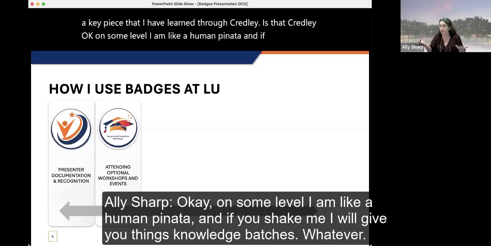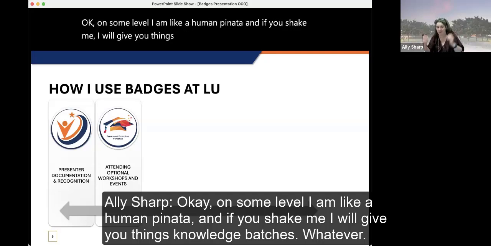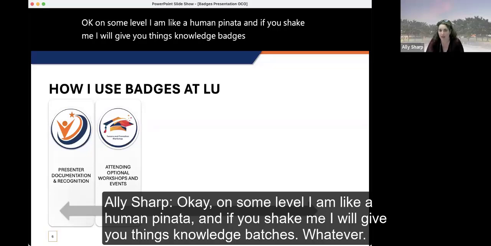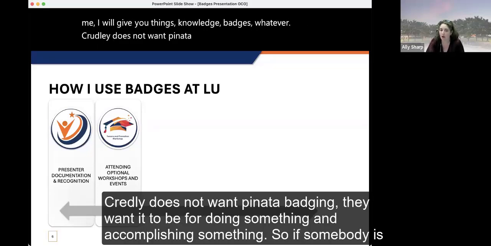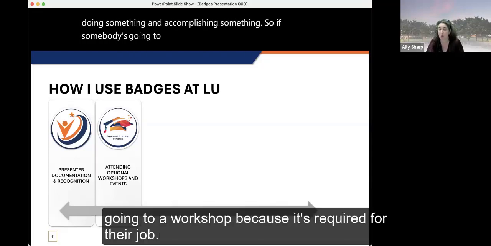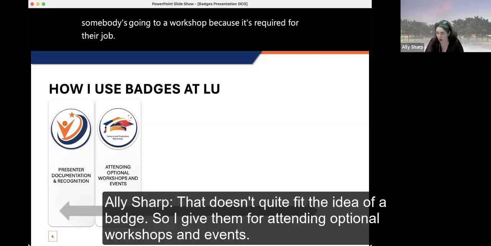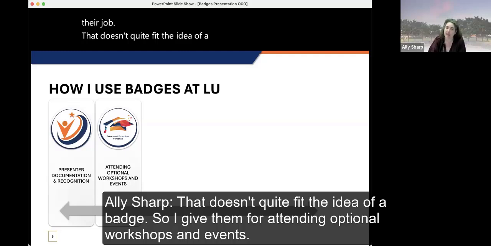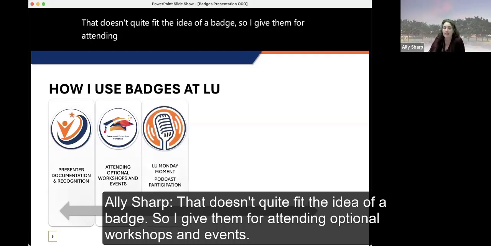If you shake me, I will give you things, knowledge, badges, whatever. Credly does not want piñata badging. They want it to be for doing something and accomplishing something. So if somebody's going to a workshop because it's required for their job, that doesn't quite fit the idea of a badge. So I give them for attending optional workshops and events.